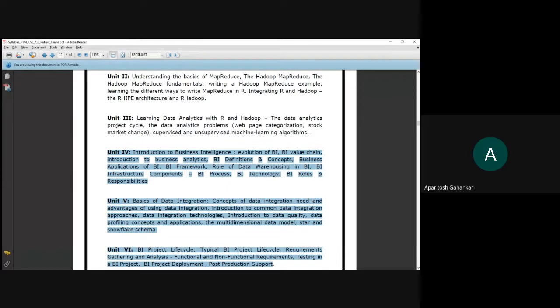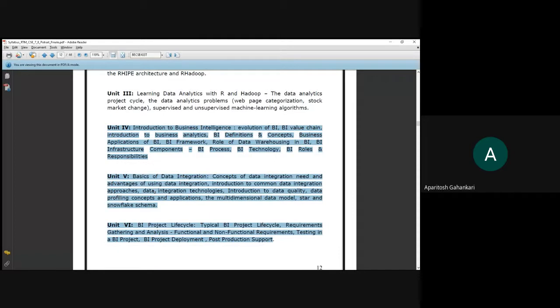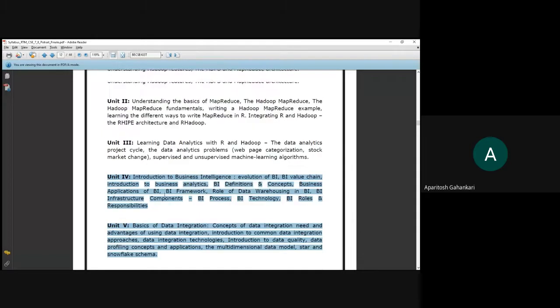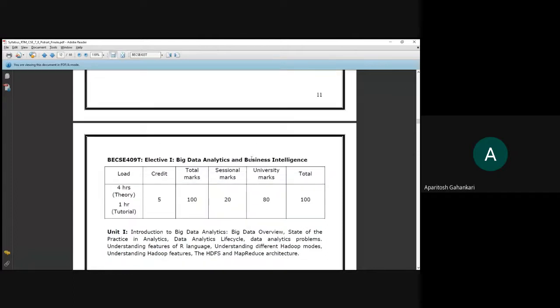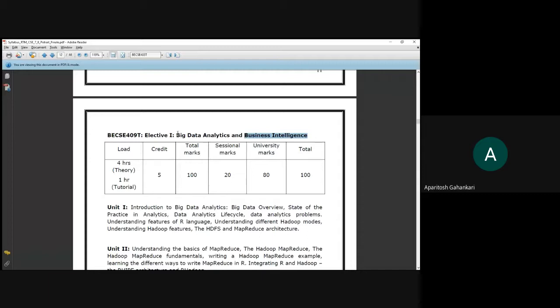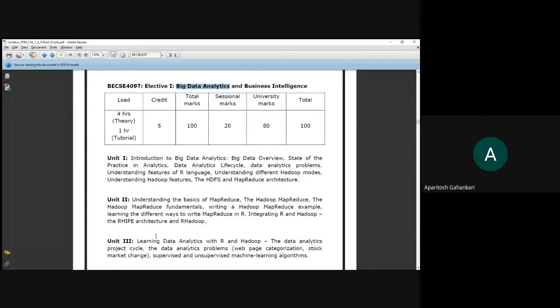That we are going to learn in units 4, 5, and 6. All these three units concentrate on only one aspect, business intelligence, and units 1 to 3 concentrate on the first aspect, big data analytics.